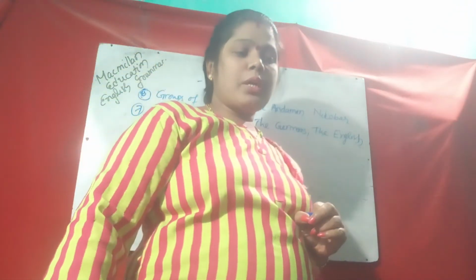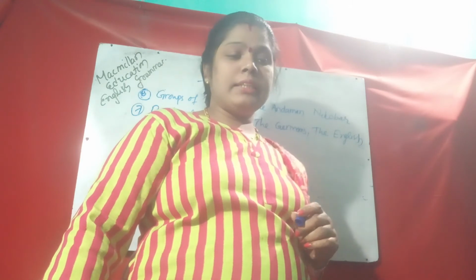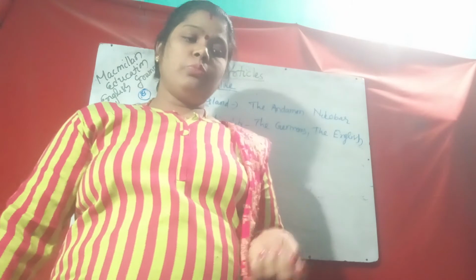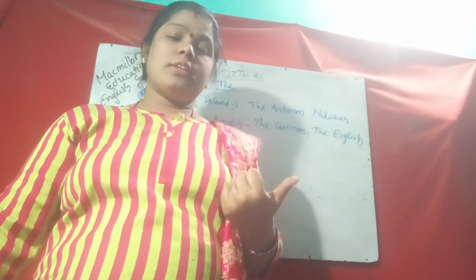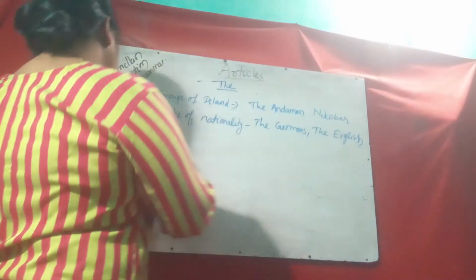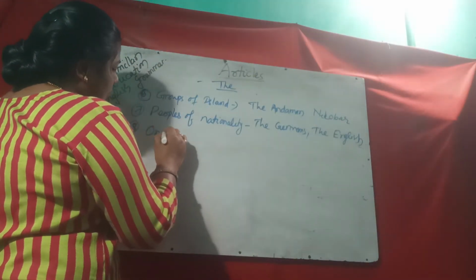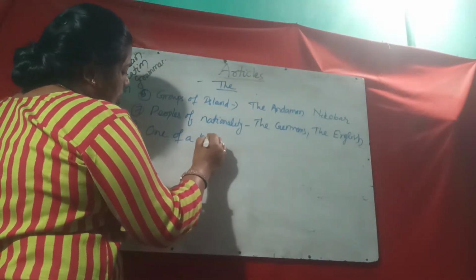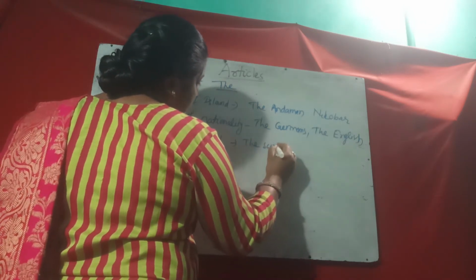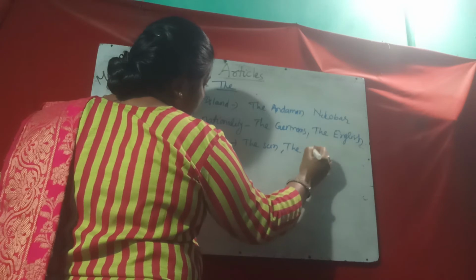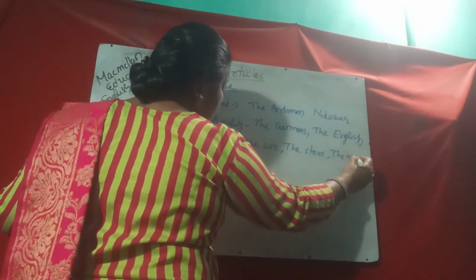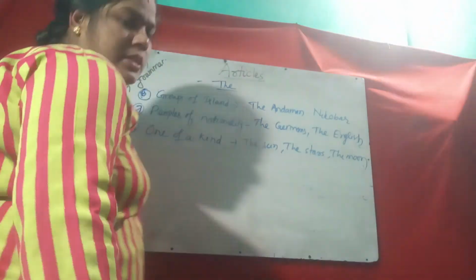Then nouns which are one of a kind. One of a kind means the sun is one: the sun, the moon, the earth, the stars, the sky. So one of a kind means one, that is the sun, the star, the moon. These are the one-of-a-kind nouns.